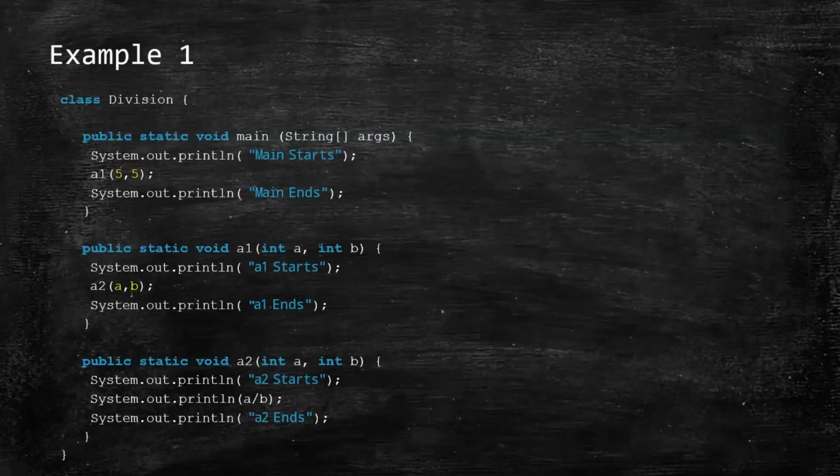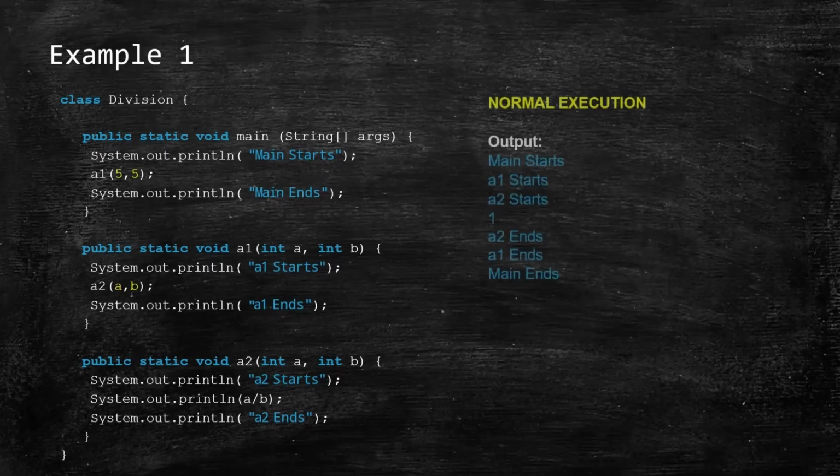Now you see this example over here. Your main starts, and then A1 starts, and then A2 starts, and then you see A and B. There are two values. As of now, A and B can have any value, not necessarily showing any error. Here we have given 5 and 5. After this, what output do you expect? You obviously expect main to start, then A1 start, A2 start. You can see here you get the answer as 1, because 5 divided by 5 will obviously give you 1. Then A2 ends, A1 ends, main ends.